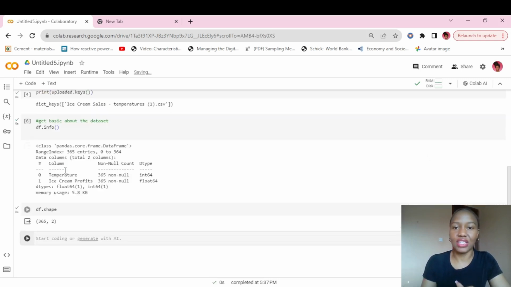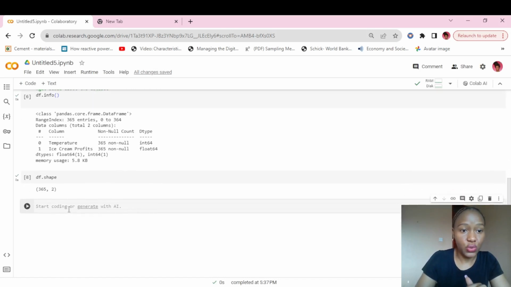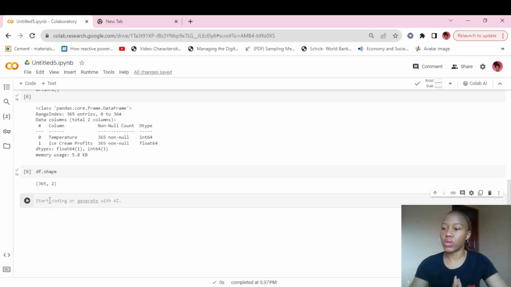These are some of the things that you get to know and learn with time, that this is a mistake, an error, this is not the correct syntax. So it has 365 rows and 2 columns, just as we saw here, 2 columns, 365 rows. Then what else do we want to know?